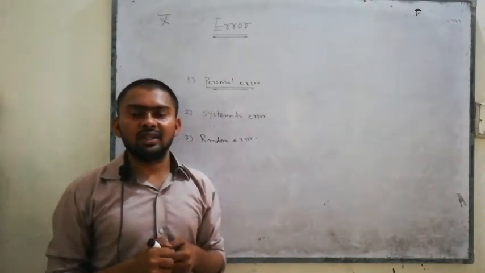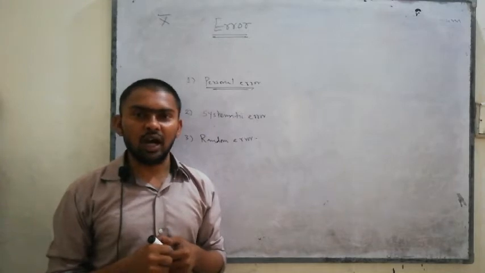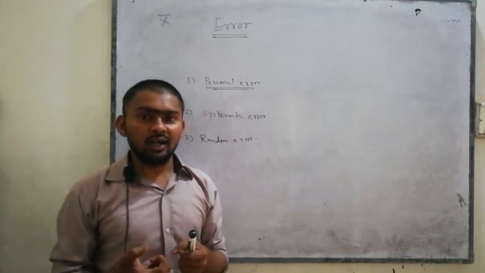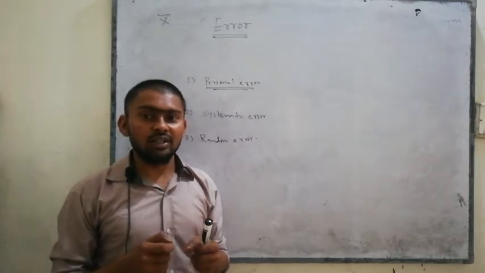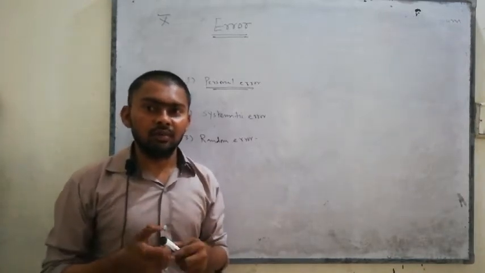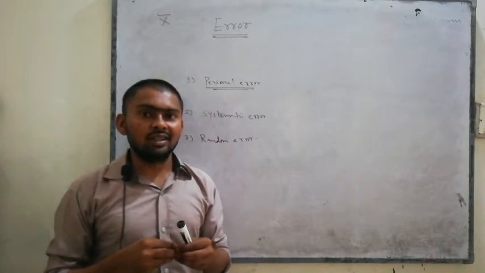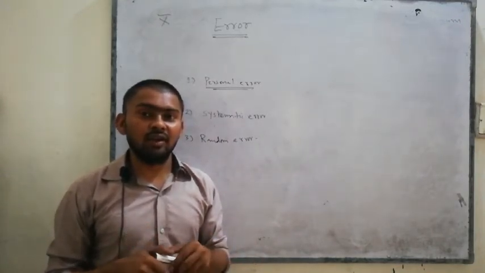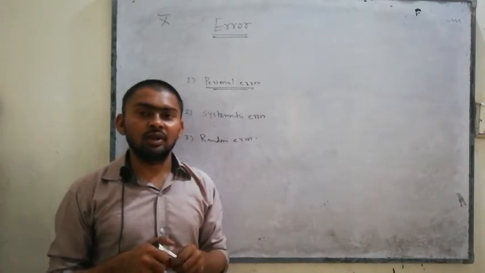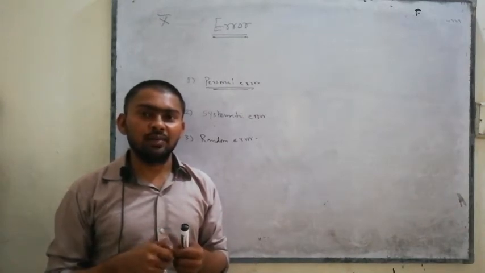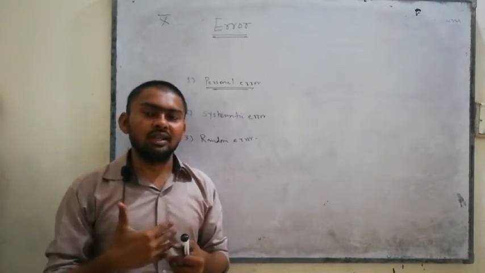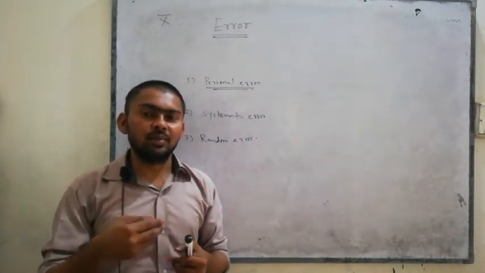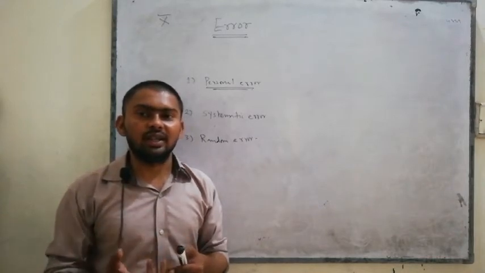Number one, personal error. Personal error means, suppose I am doing an experiment in the laboratory, and while reading, I am doing a wrong thing, or I am making a mistake while reading. I am making such a mistake personally myself. That means I am making an error, and that error is a personal error.